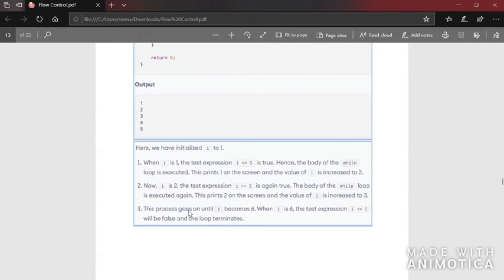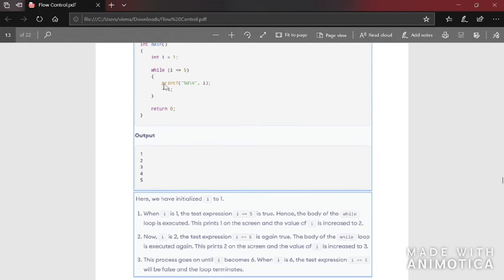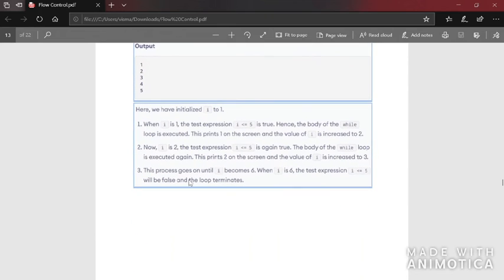Now let us see what is actually happening. Here we have initialized I to 1. When I is 1, the test expression I less than or equal to 5 is true. Hence the body of the while loop is executed. This prints 1 on the screen and the value of I is increased to 2. That is, after the value of I has been printed on the screen, the plus plus I statement will be executed.